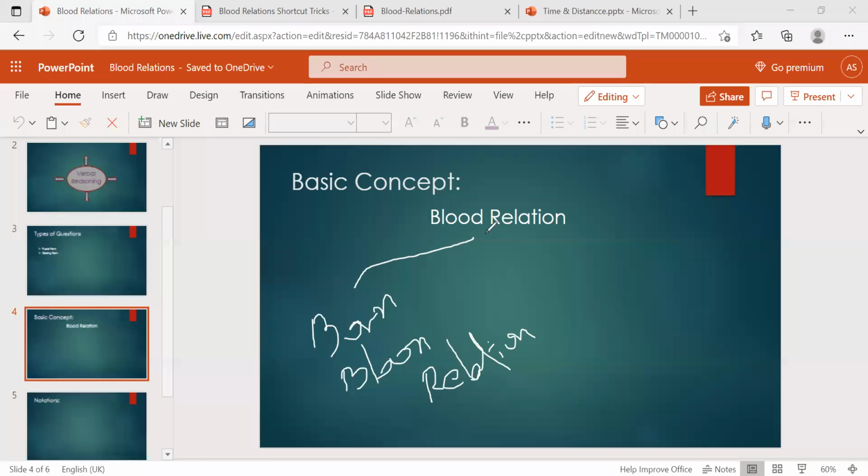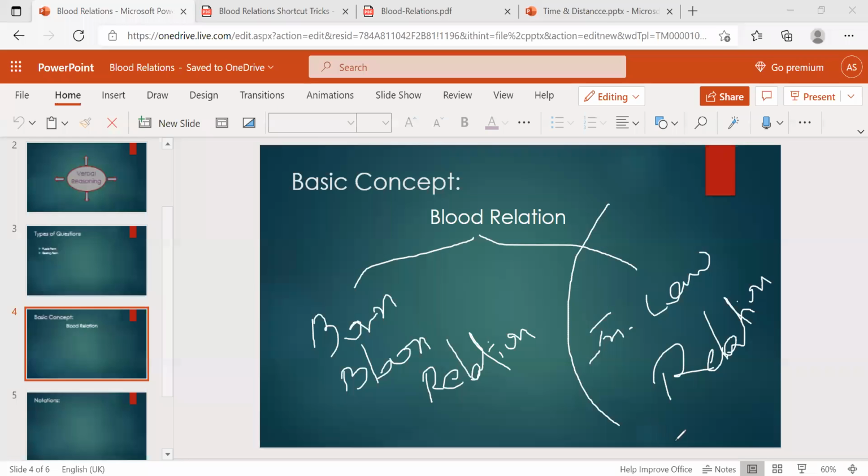Another one is the in-law relation. What is an in-law relation? Anyone, give the response in the chat box. When does it come into our life?